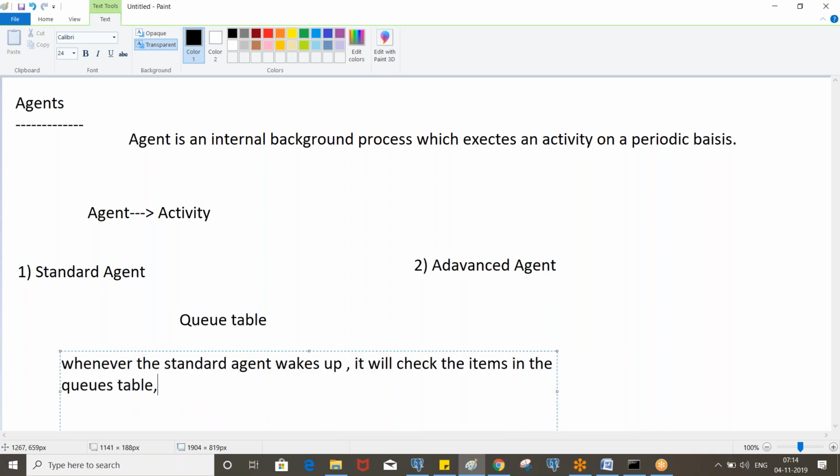If it finds at least one item, it will execute an activity.